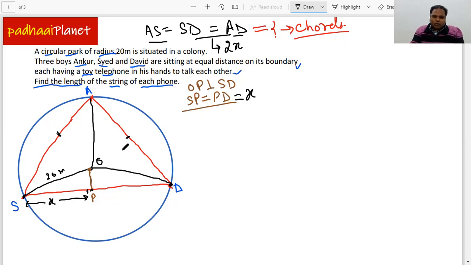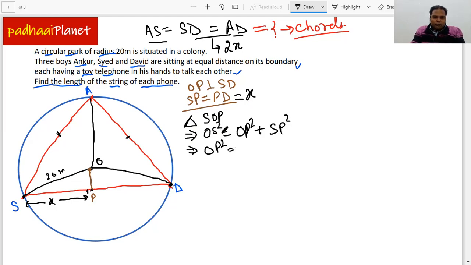Now, very simple. What we need to do is observe the two triangles. Let's consider triangle SOP. In this, with the help of Pythagoras, we can clearly say that OS square, being the hypotenuse, is equal to OP square plus SP square. Now here we can also say that OP square is equal to OS.